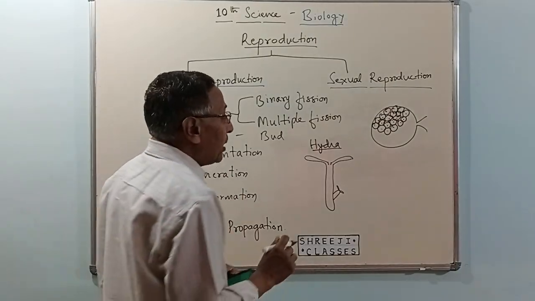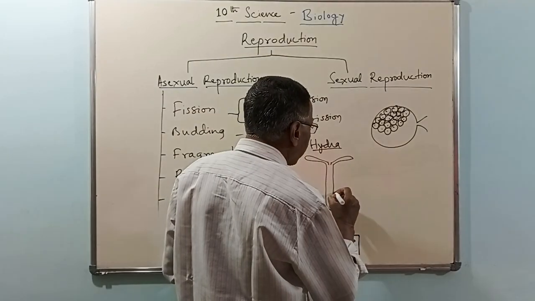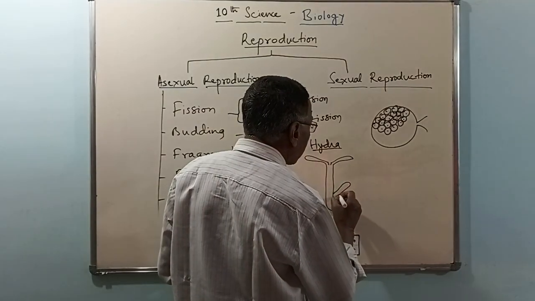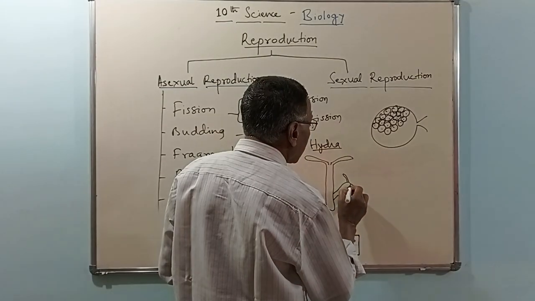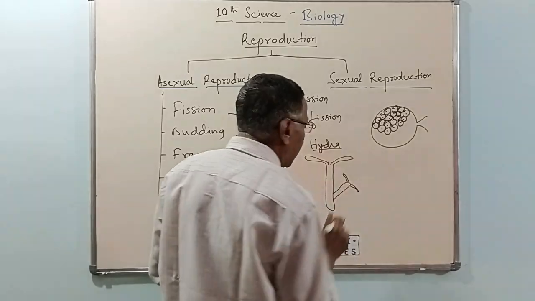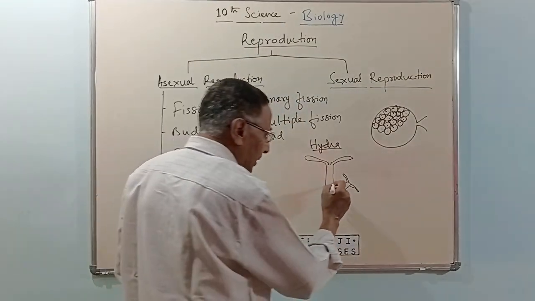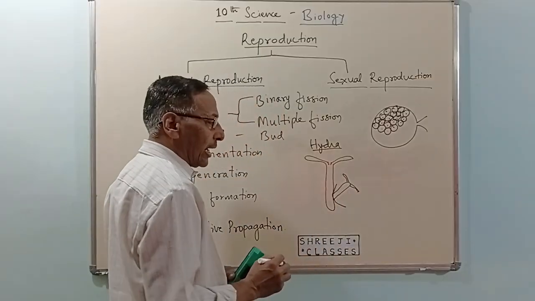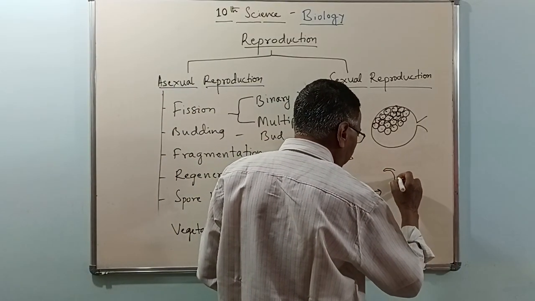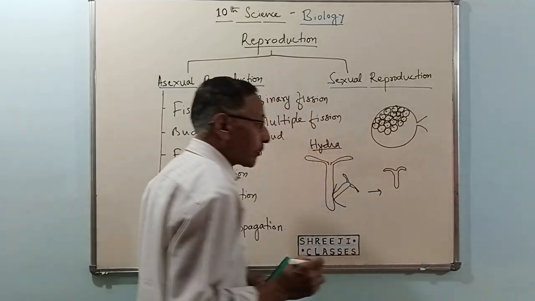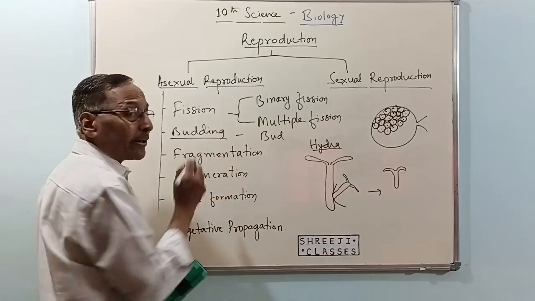This bud later grows into an adult. These are called tentacles, right? As the bud grows into an adult, it cuts off from the parent and grows into a new organism. This process is called budding.